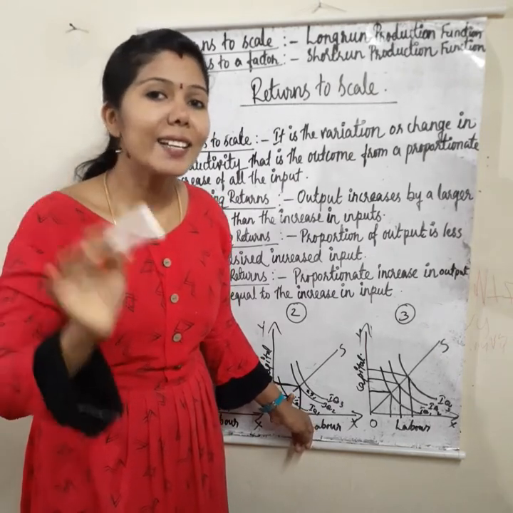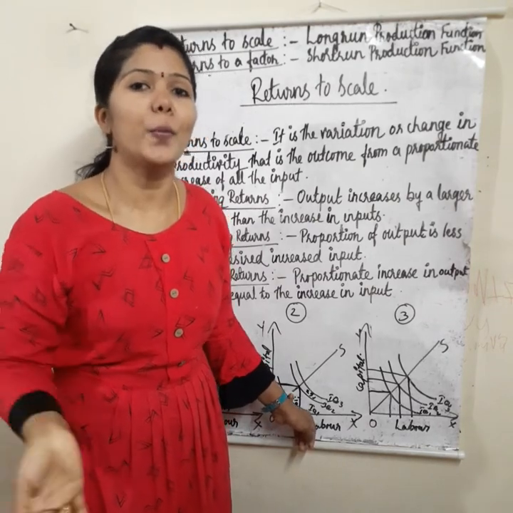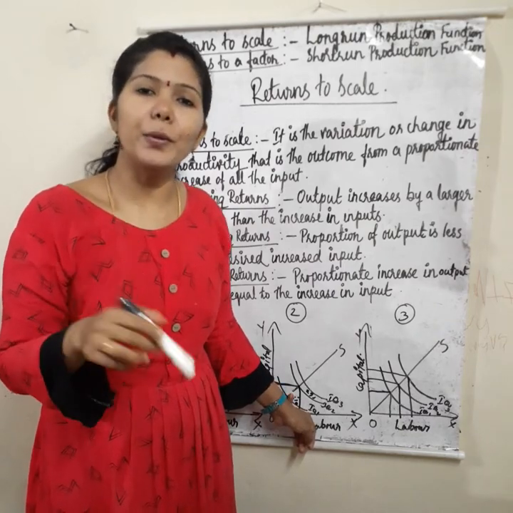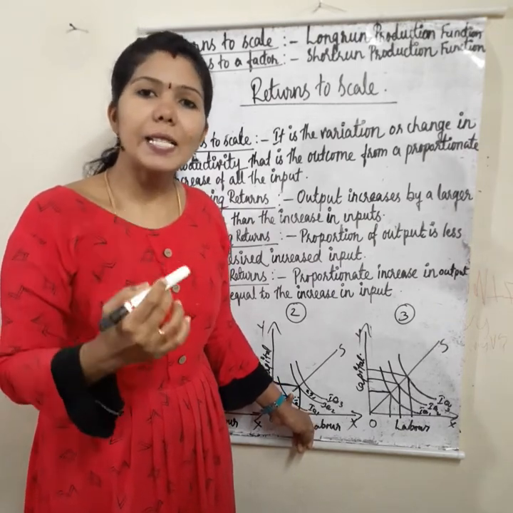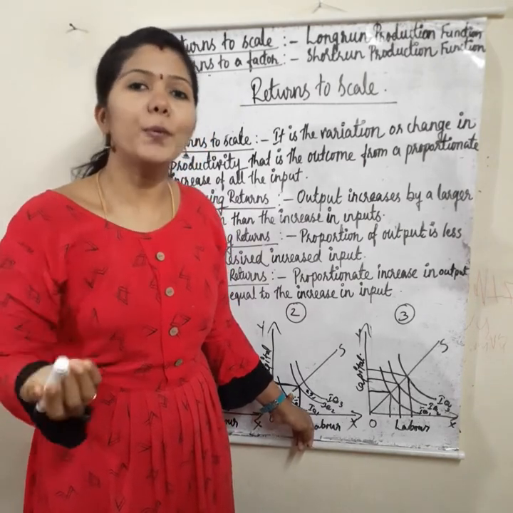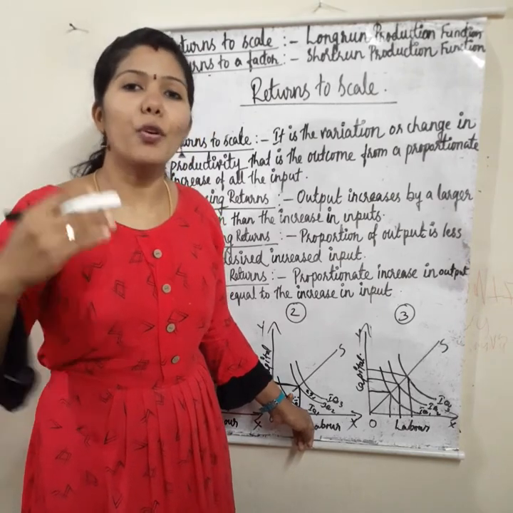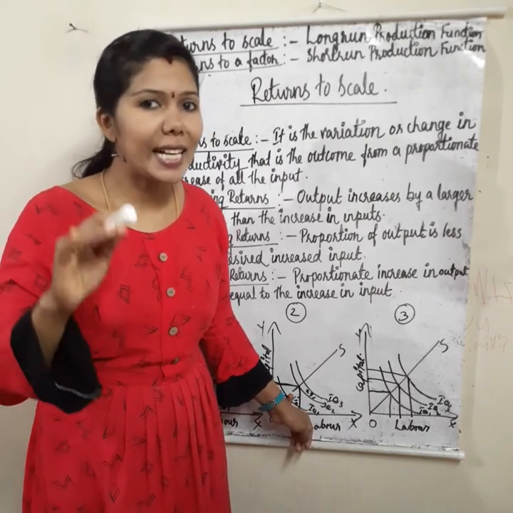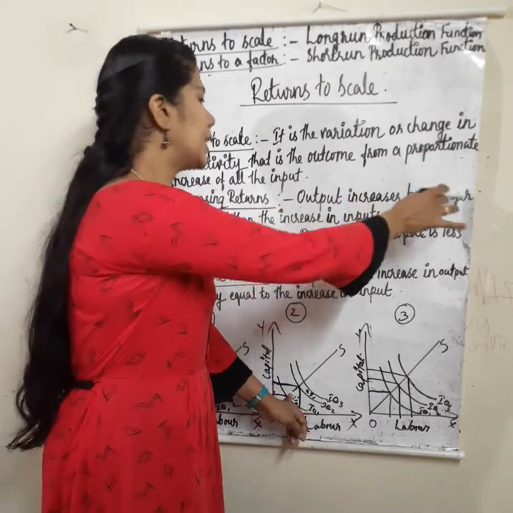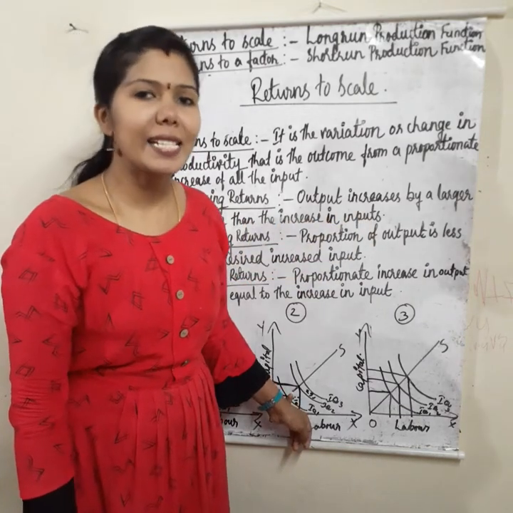Okay, more than proportionate change in the level of output, that is increasing returns. If input increases by 3%, then output will increase by 4 or 5%.